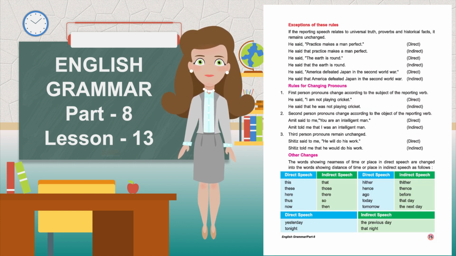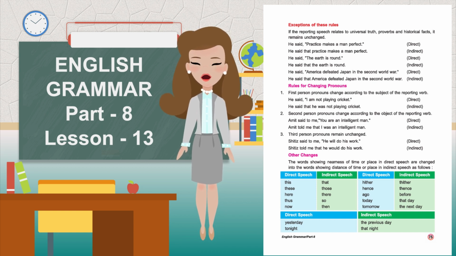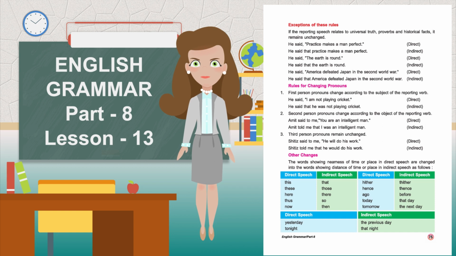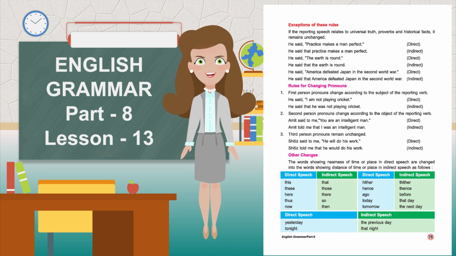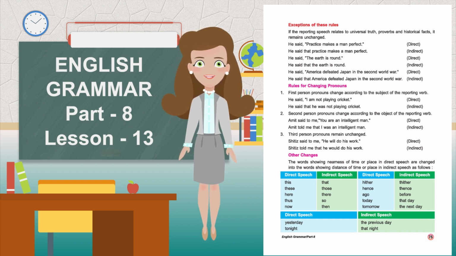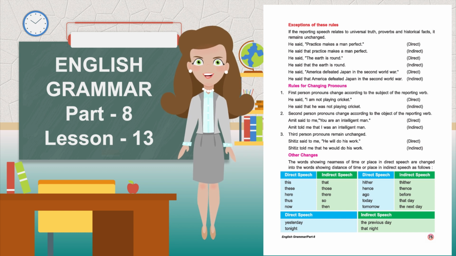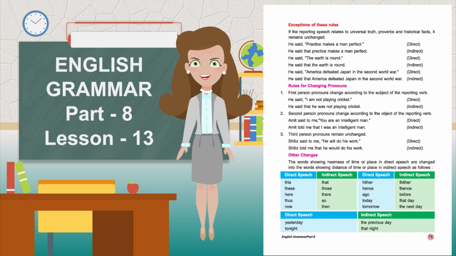Exceptions of these rules. If the reported speech relates to universal truth, proverbs, and historical facts, it remains unchanged. He said, "Practice makes a man perfect," direct. He said that practice makes a man perfect, indirect. He said, "The earth is round," direct. He said that the earth is round, indirect. He said, "America defeated Japan in the Second World War," direct. He said that America defeated Japan in the Second World War, indirect.